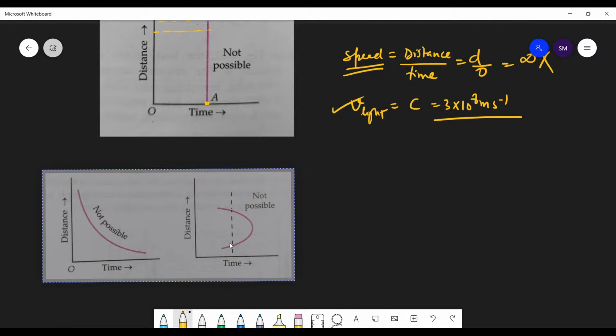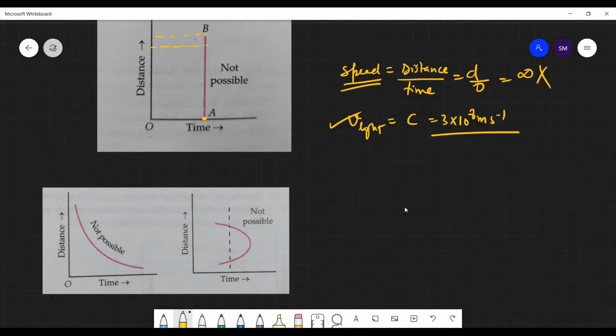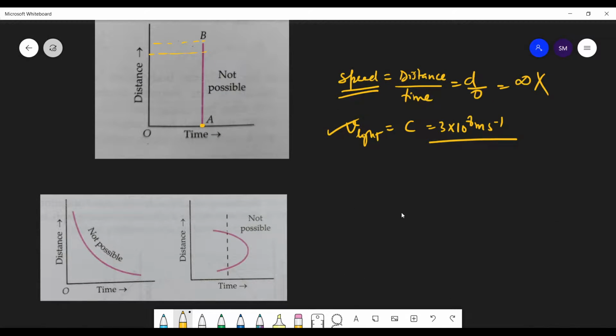Now let us see other distance time graphs which are actually not possible, because sometimes this question comes in the exam, that which of these graphs are not possible for motion in a straight line. So students, can this graph be possible? Not possible. Tell me the reason why these two graphs in front of you are not possible.